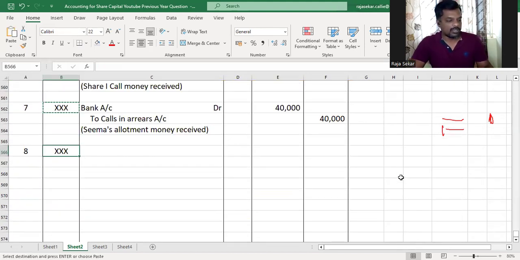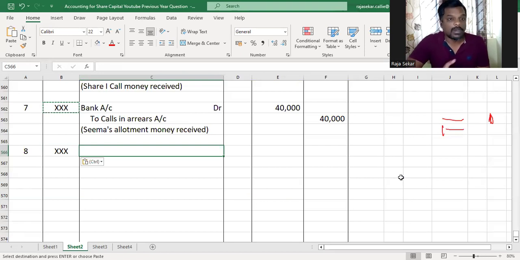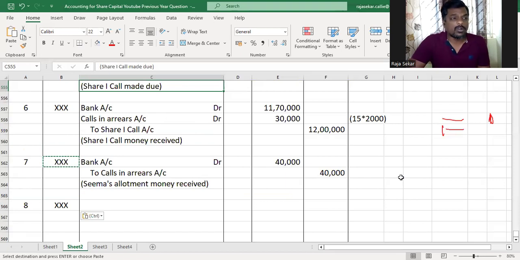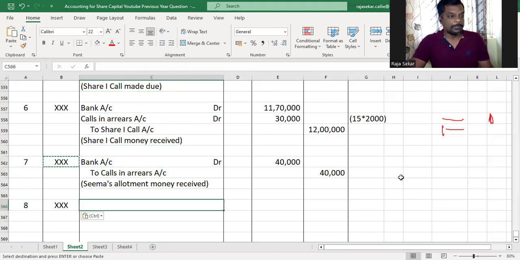Is premium involved? Yes, premium is involved. But has Sahaj paid the premium amount or not? Sahaj only did not pay the first call. Okay, and premium was receivable along with application and first call. So Sahaj has actually paid the premium amount. He has not paid the capital portion of it. If the premium amount has been paid, it wouldn't be touched.